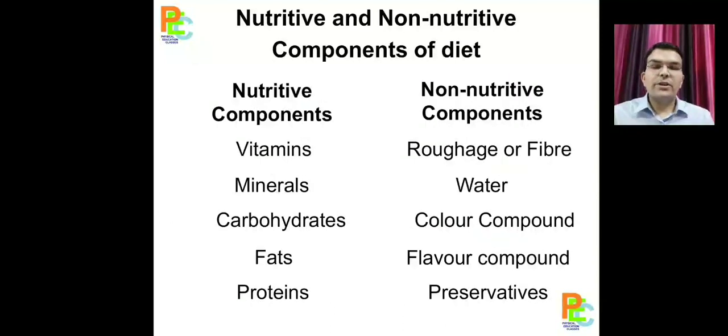Now, nutritive and non-nutritive components of diet. We have discussed vitamins, minerals, carbohydrates, fat, proteins, all these components of diet. These are categorized into micro and macronutrients because all these are nutritive components of diet. They have some nutritional value which the body uses.